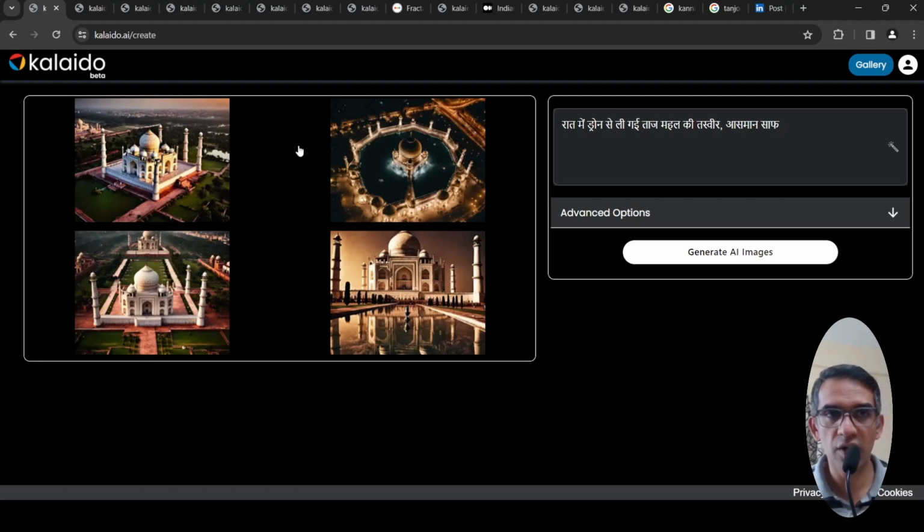Okay, so the advantage with this particular model is that you can put prompts in Indian local languages, right, and it is able to produce images based on local language prompts. Somewhere I read that they have support up to 18 Indian languages. Okay, and this is a beta version of the product.